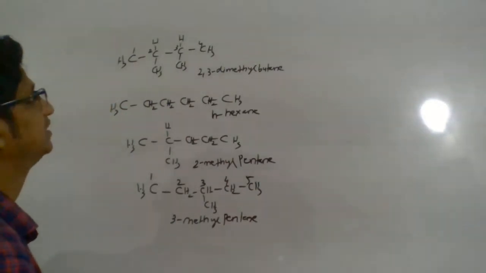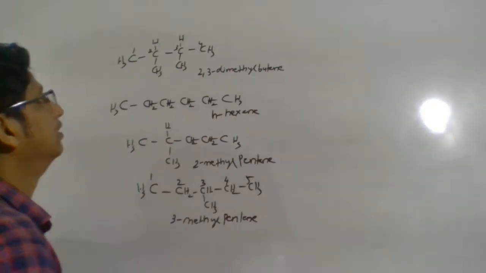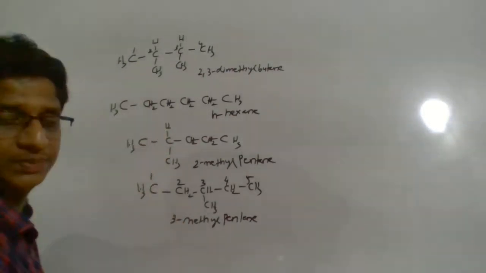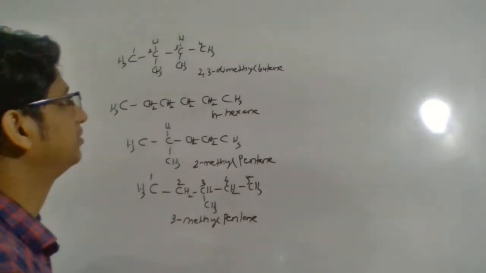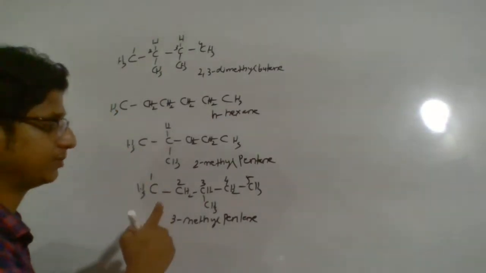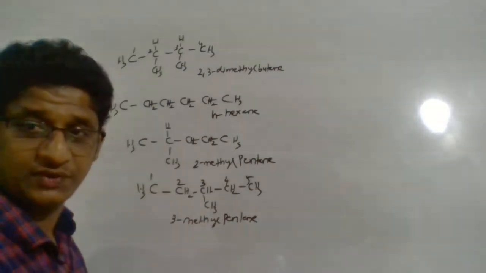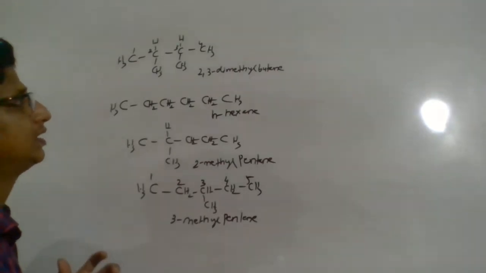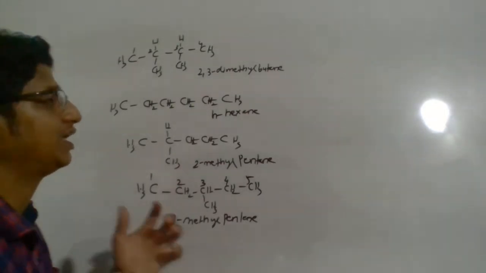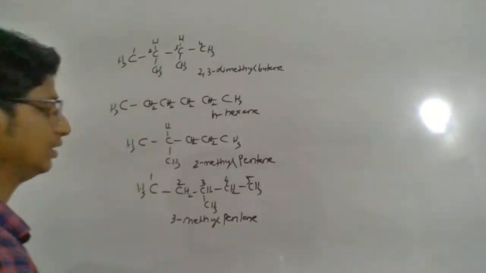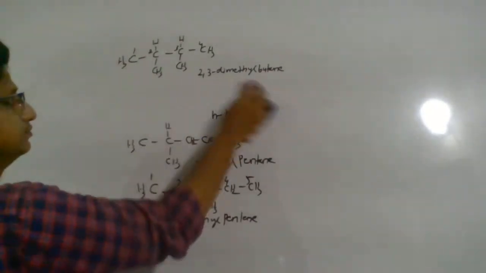So that's the structure for this particular compound. This is 2, 3 dimethyl butane, which has the molecular formula C6H14, and it's another compound. Second carbon atom and third carbon atom having a methyl branch, 2, 3 dimethyl butane. So let us discuss whether still more is possible. Okay, let me check.